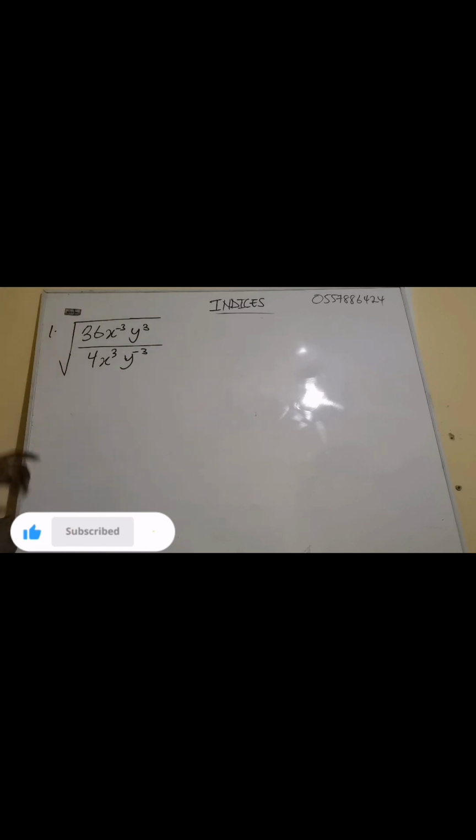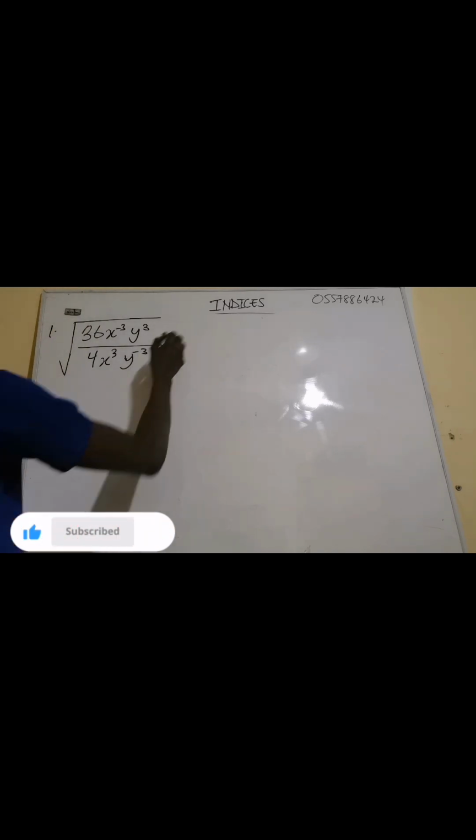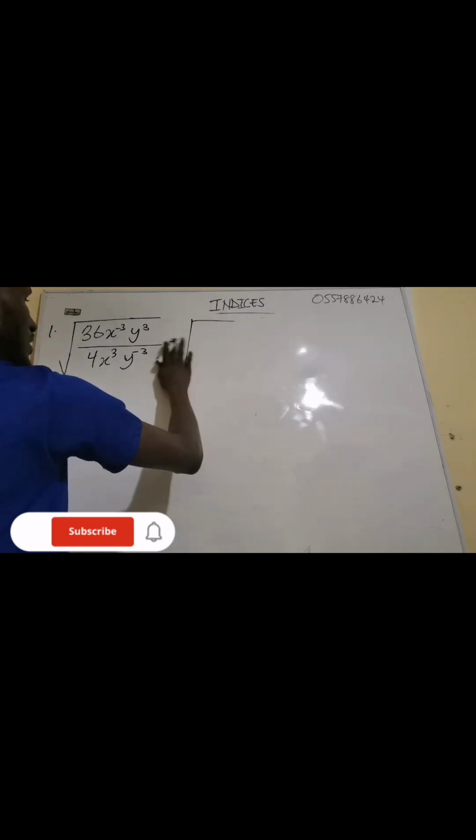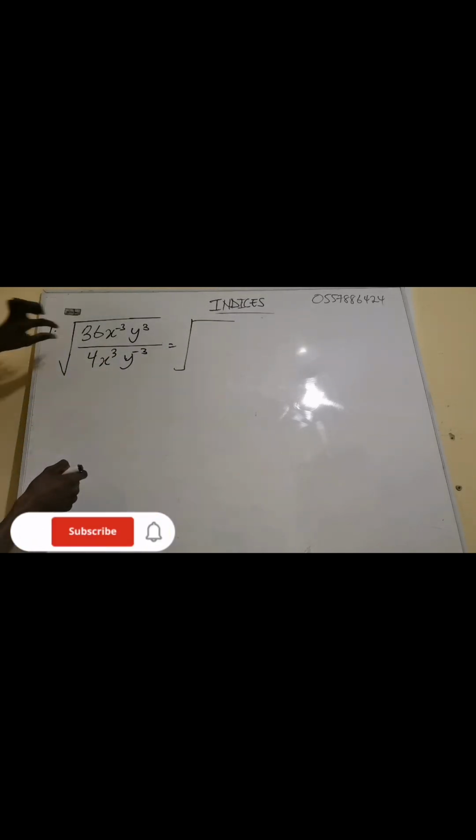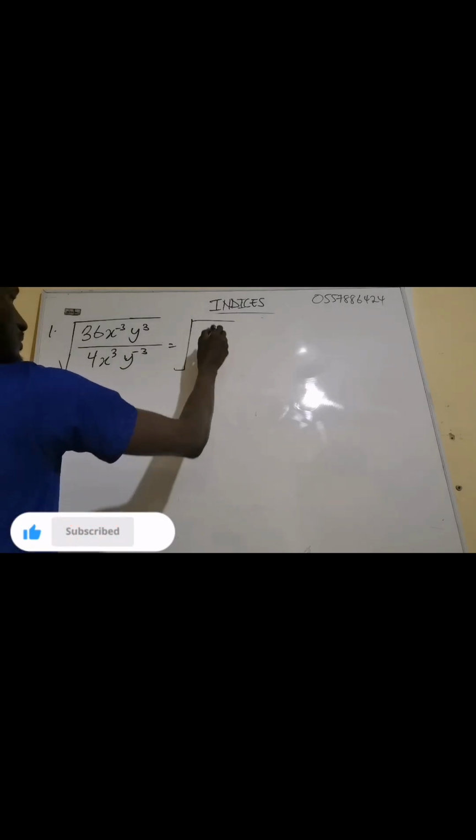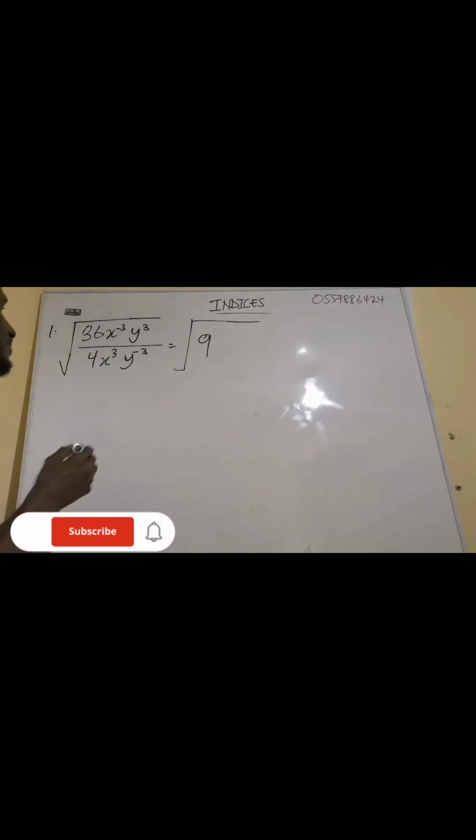Now at this point, all of them are having a square root. What I'm going to do is deal with the numbers, then you deal with the variables. So 36 divided by 4 will give us 9, because 4 going into 36 is 9 times. Now let me come to the variables here.